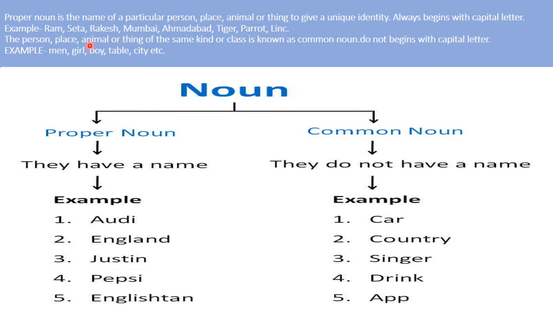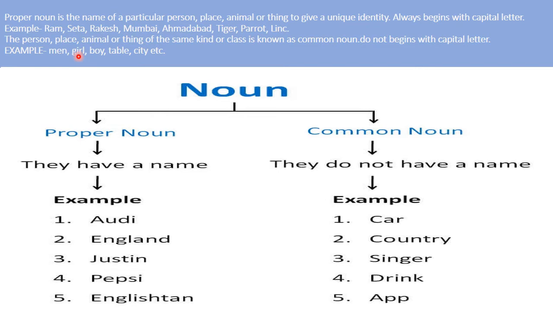Whereas common noun is the name of persons, place, animal or thing of the same kind or class. And common noun does not begin with capital letter. Here are few examples. Man. When we say man, it shows all the men are same class, so it is common noun.